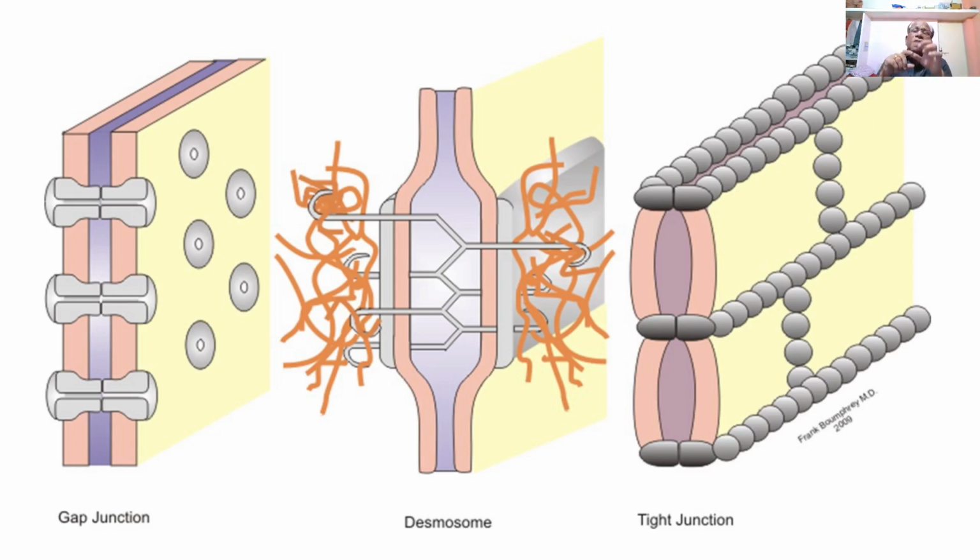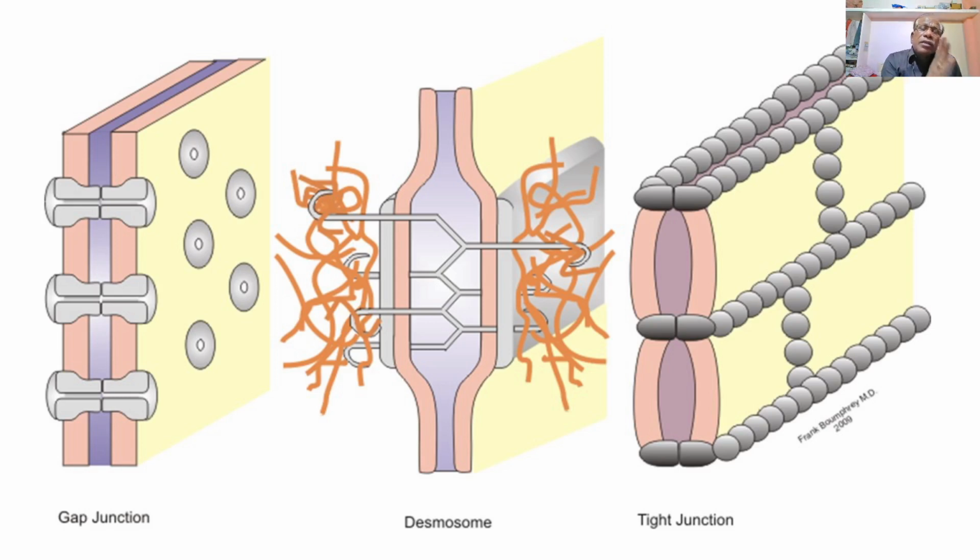So in this region of the tight junction, there won't be a passage of biomolecules or any component. This forms a barrier, preventing the permeability or transfer of substances between the adjacent cells. So the last diagram is a tight junction.